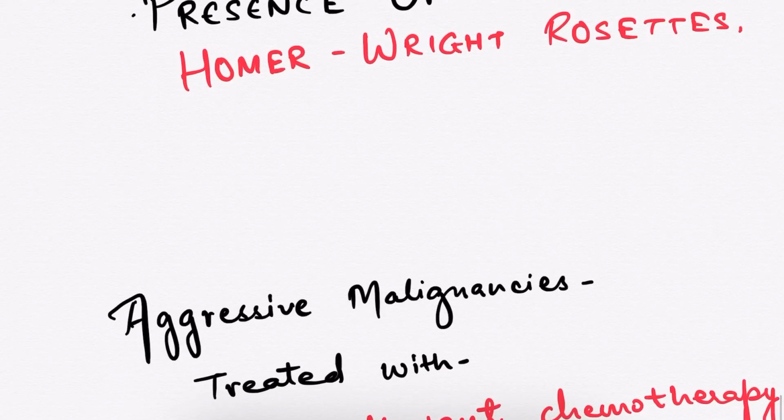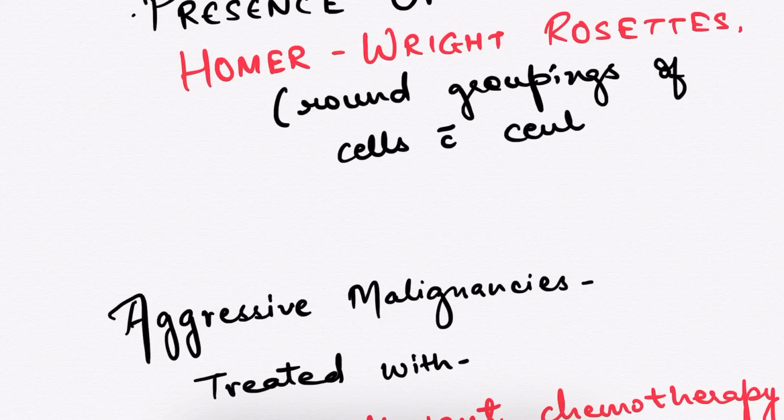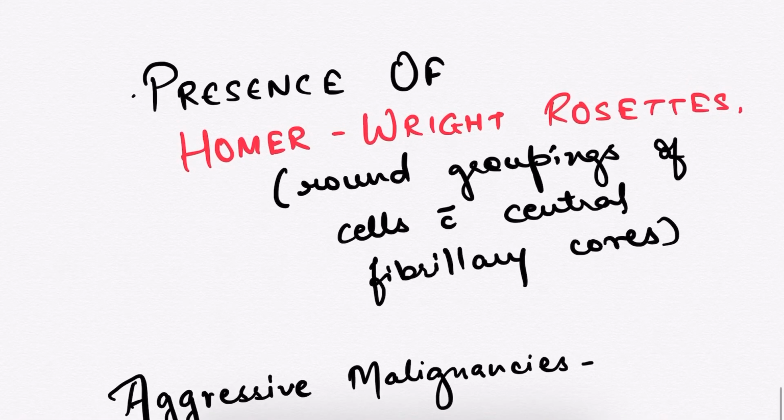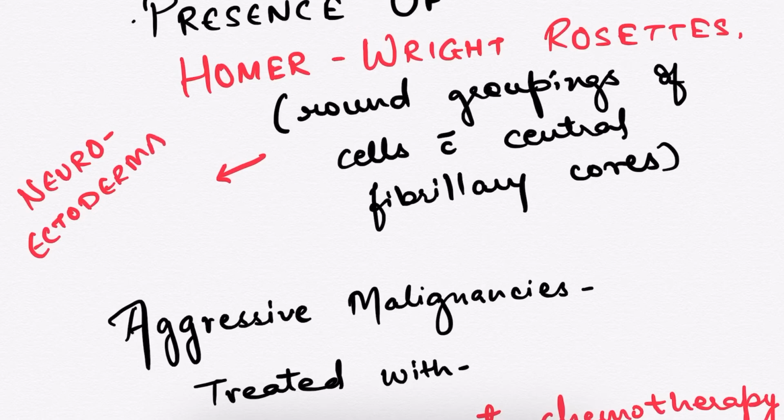They are round groupings of cells with central fibrillary cores, and these indicate a greater degree of neuroectodermal differentiation.